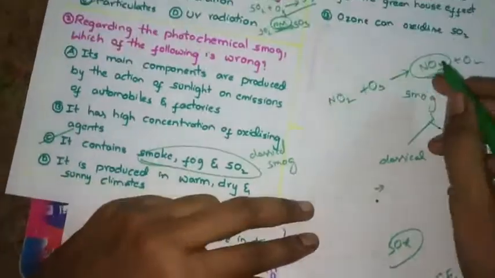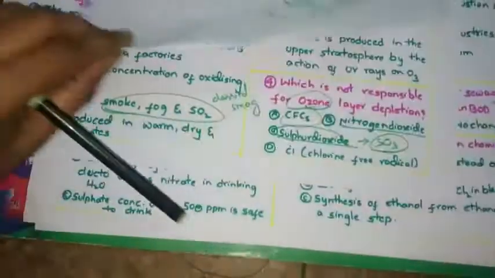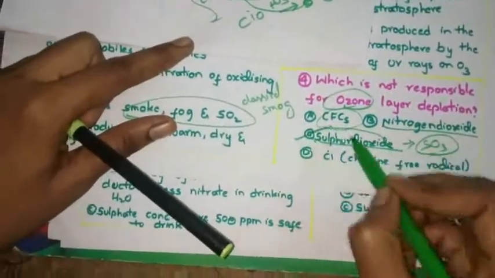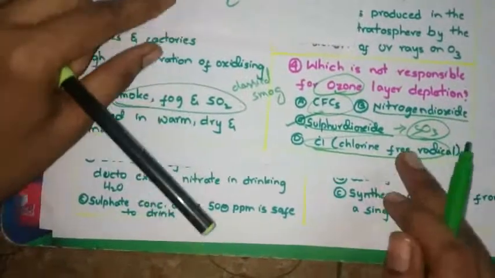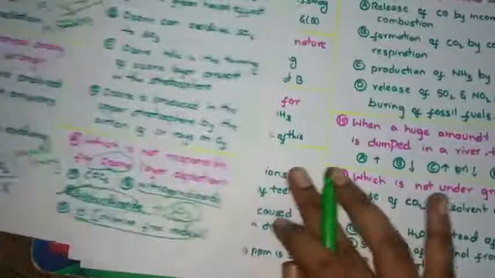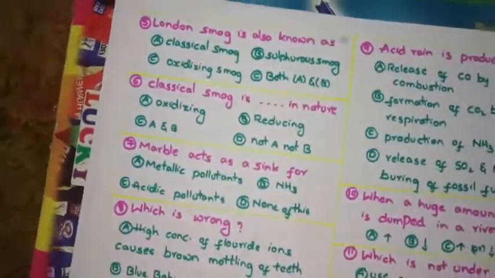It also causes depletion of the ozone layer. So which is not responsible? Sulfur dioxide. Whereas chlorine free radical is responsible, as you can see in this reaction. Now see these questions.